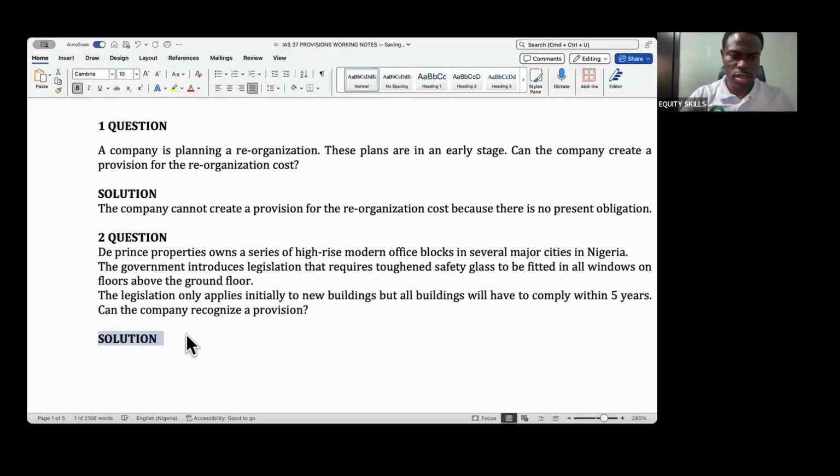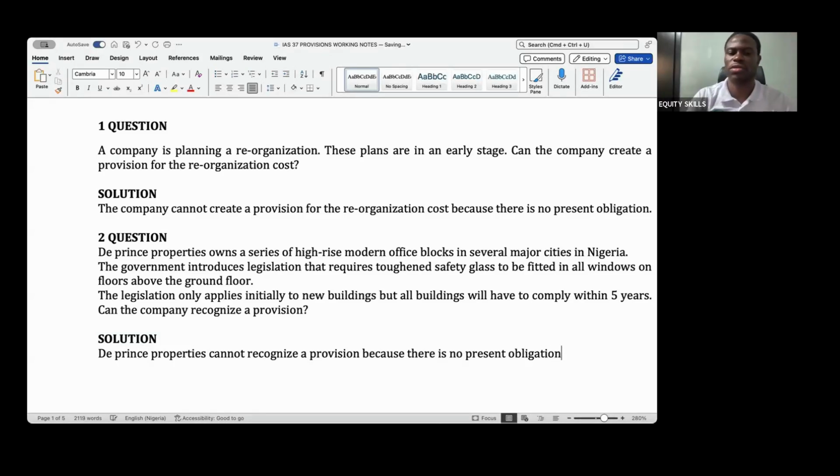So again, Prince Properties cannot recognize a provision because there is no present obligation.